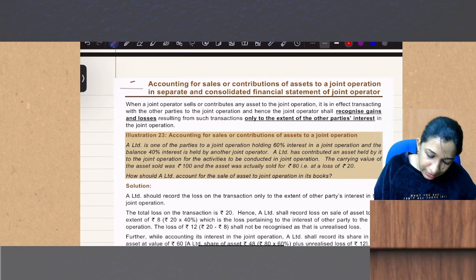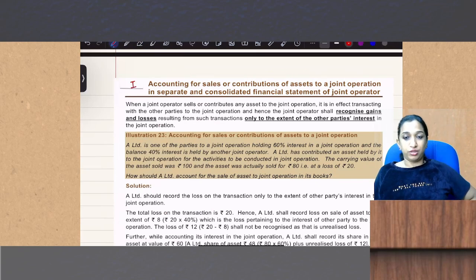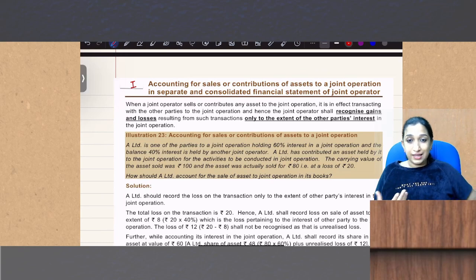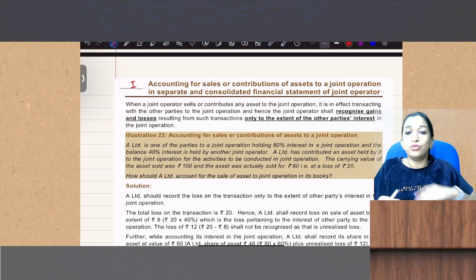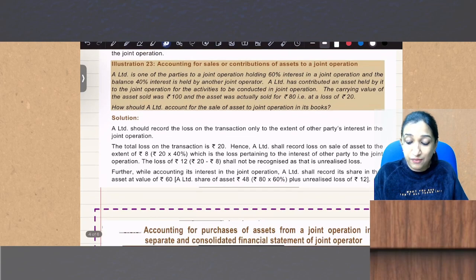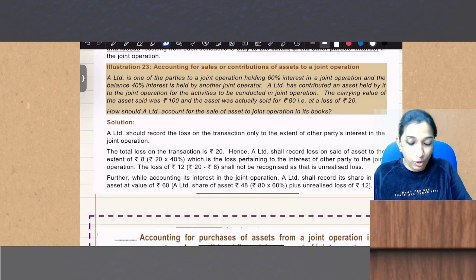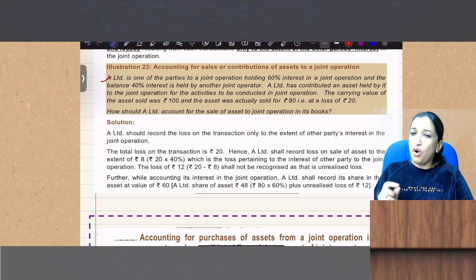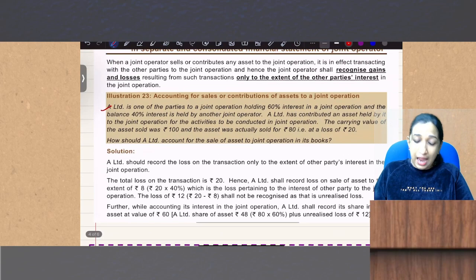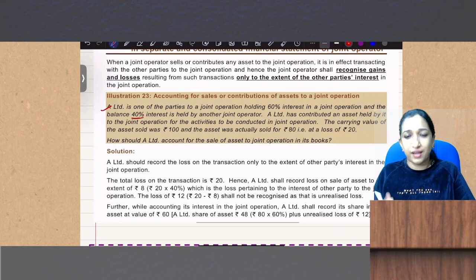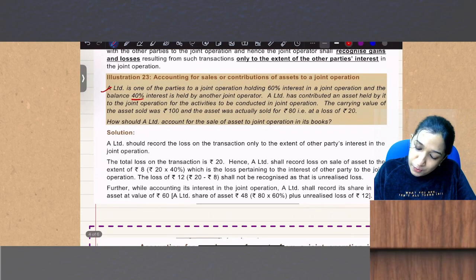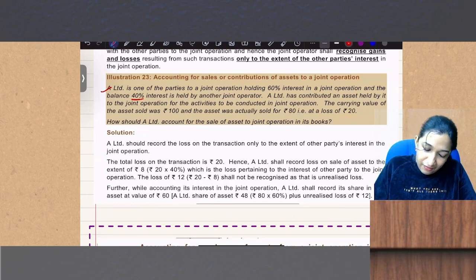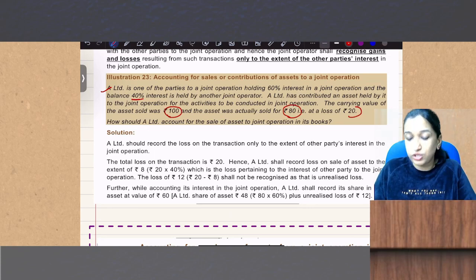There is one more area: how should an operator recognize sales or contributions to a JO? First, I'm going to read this question and we'll learn from it. A Limited is one of the parties to a JO, holding a 60% interest in the JO, and the balance 40% interest is held by another operator. A Limited has contributed an asset held by it to the JO for the activities to be conducted. The carrying value of the asset sold is 100. The asset was actually sold for 80, at a loss of 20.